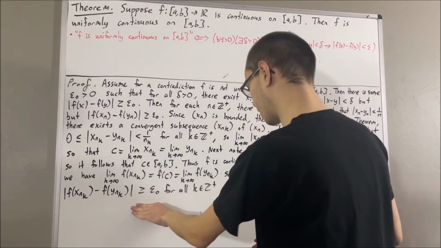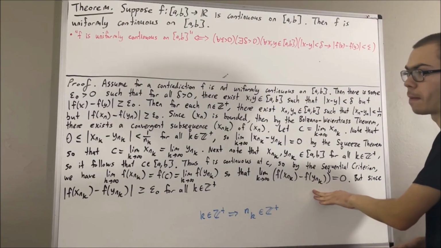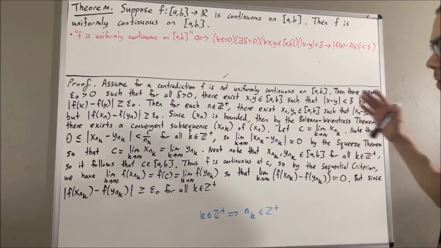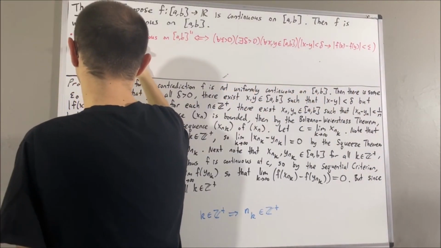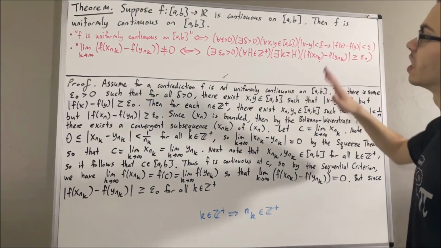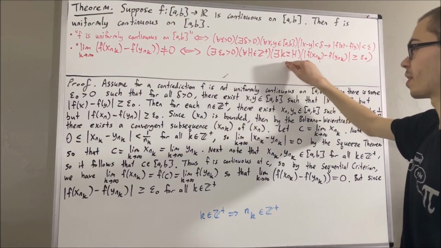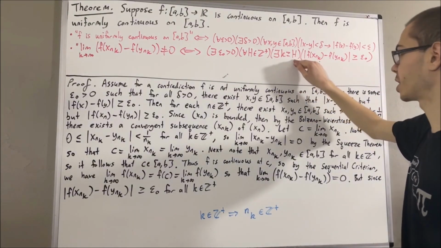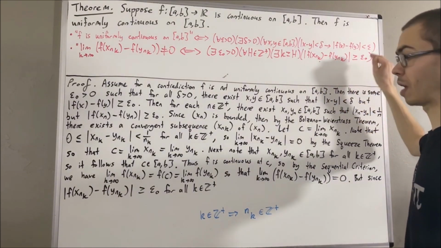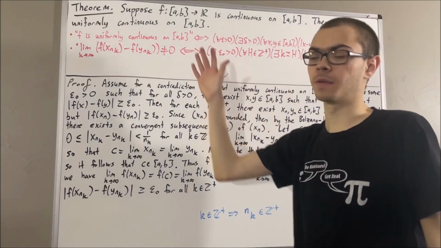And we should be able to use this to show that this sequence does not converge to 0. Because, by definition of limit of a sequence, to say that this sequence does not converge to 0 means the following. It means there exists an epsilon naught greater than 0, such that for all positive integers h, there exists an integer k greater than or equal to h, such that the absolute value of f of xnk minus f of ynk is greater than or equal to epsilon naught. So all we've done here was we negated the definition of the limit of a sequence.